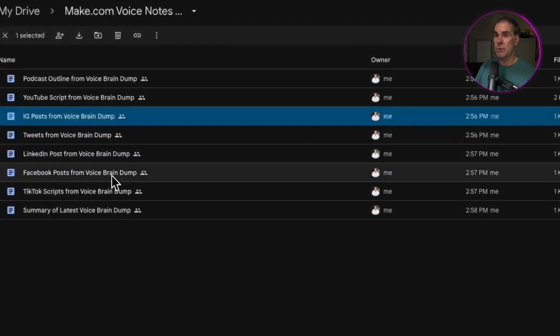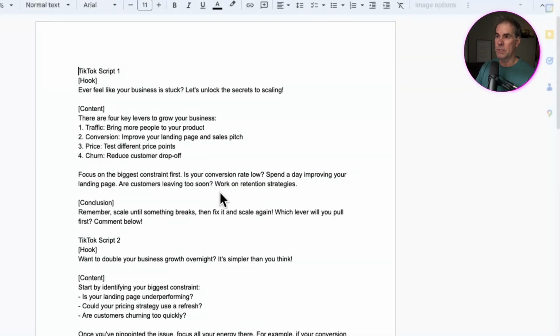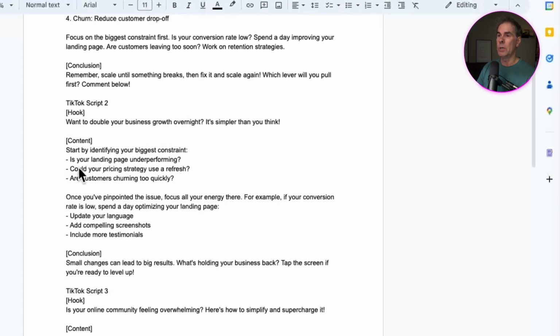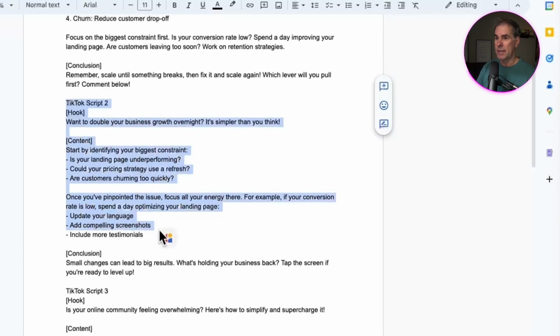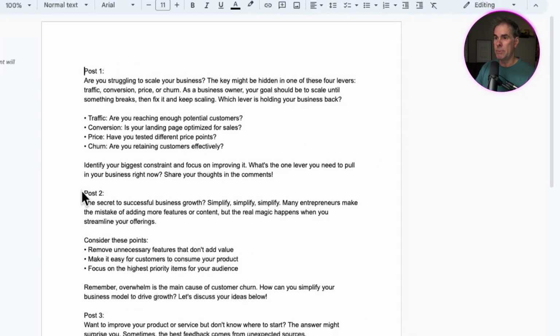So it's gone through the exact same format here for each one of these TikTok scripts. So it's written me 5 different TikTok scripts with different hooks for each video. So you can see here for script number 2, it goes from hook, content, and conclusion. That's because I told it that is the format that I wanted it to use when writing these TikTok scripts. Same thing for LinkedIn posts. So if I click on here, it goes post 1, post 2.